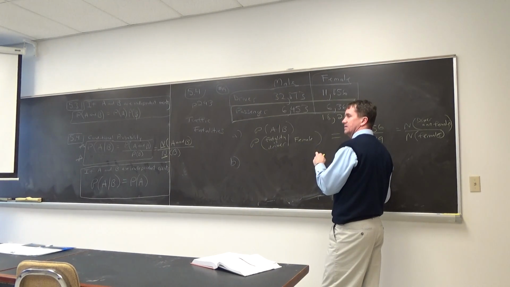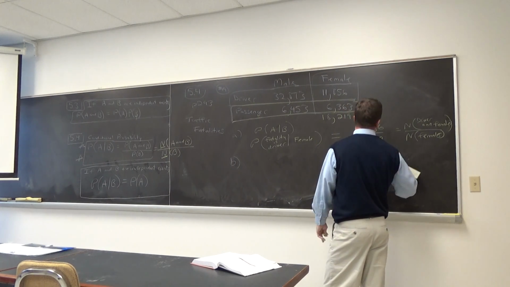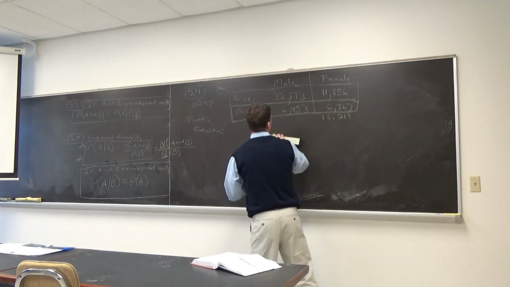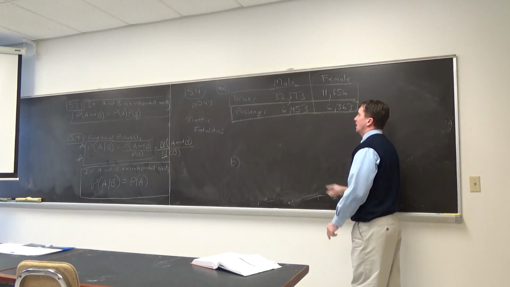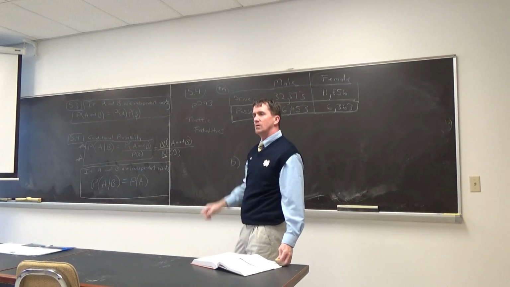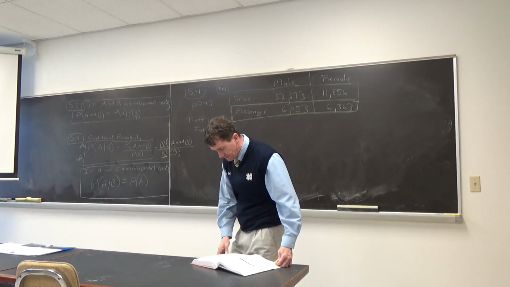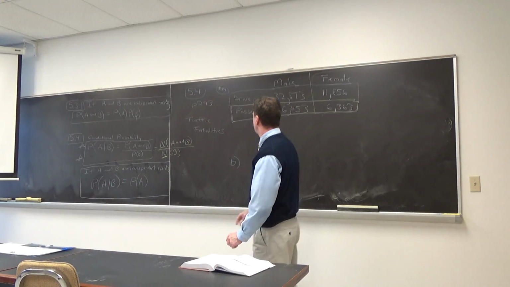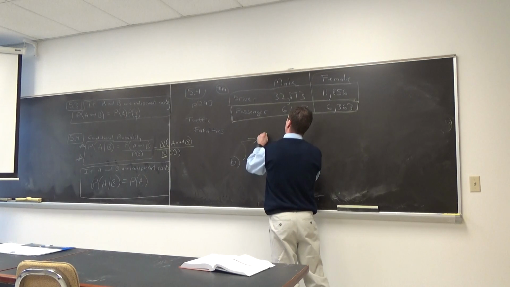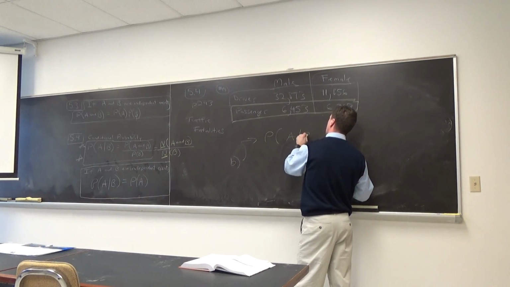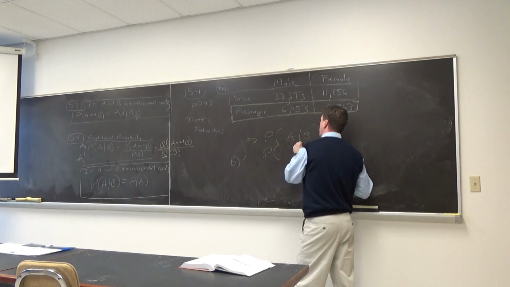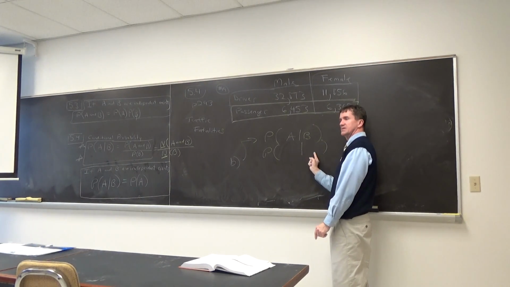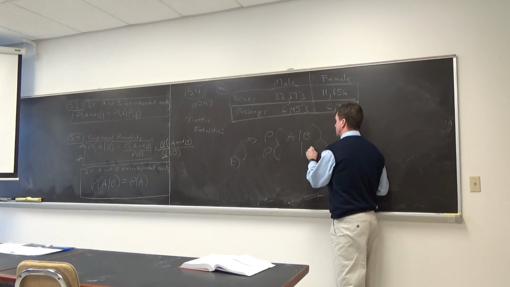So can I erase letter A? There's letter A. Let me read it again. This is going to be letter B. I don't need that number anymore. Among only the passengers, what's the probability that a randomly selected fatality is a female? Now I'm going to write that like this. They said among the passengers. So guess what's the given scenario? Passengers.